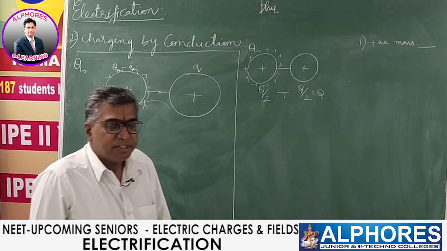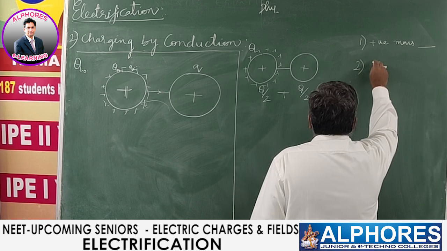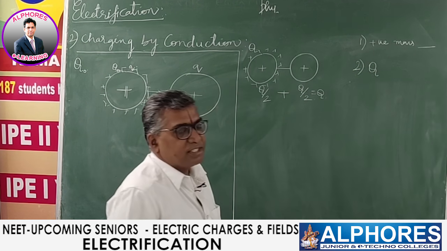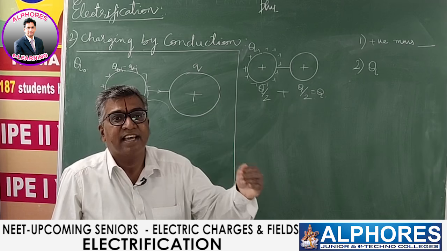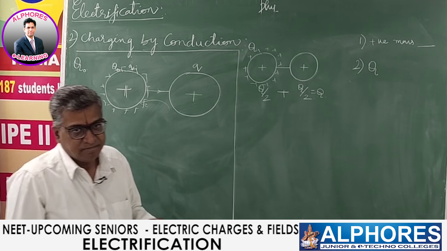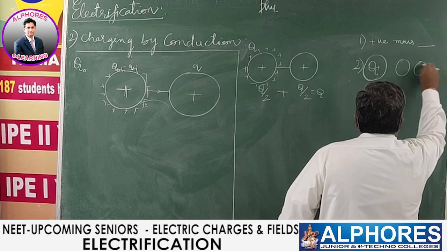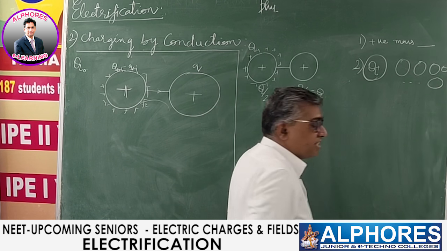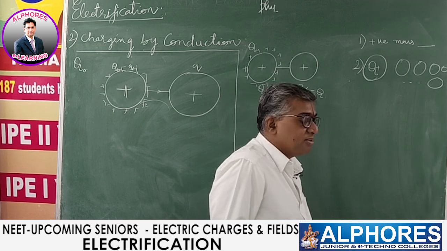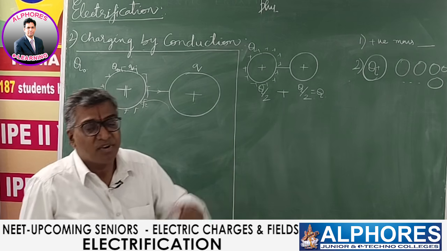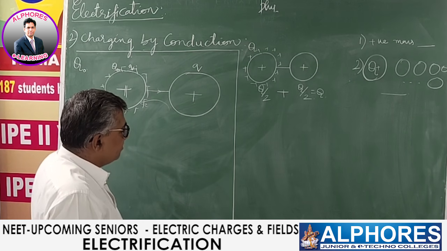So based on this, there was a beautiful question asked in one of the entrance examinations. Please look, please think upon. A charged sphere Q is put in contact with n such identical uncharged spheres, one after the other. This is a charged sphere. It is put in contact with n such identical spheres, one after the other. Then what is the final charge that remains on the first one? The final charge that remains on the initial one after n such contacts. A very beautiful question that was asked in one of the entrance examinations. Please think about it, that's a good question.